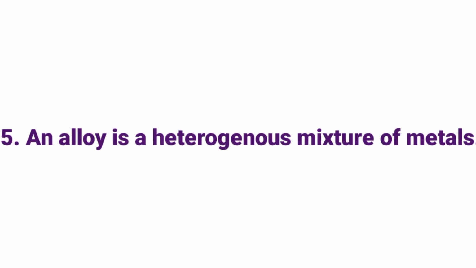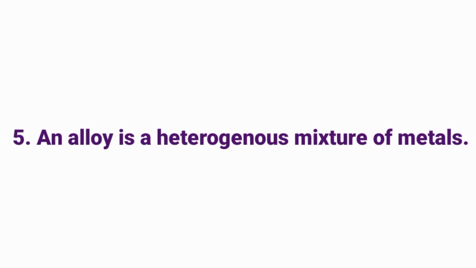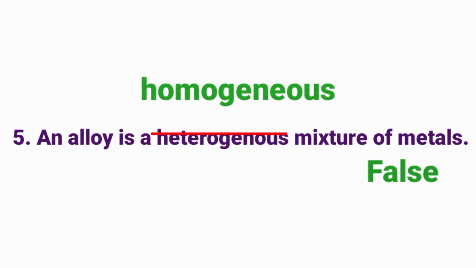An alloy is a heterogeneous mixture of metals. Answer: false. Not heterogeneous, homogeneous. The correct statement is an alloy is a homogeneous mixture of metals.